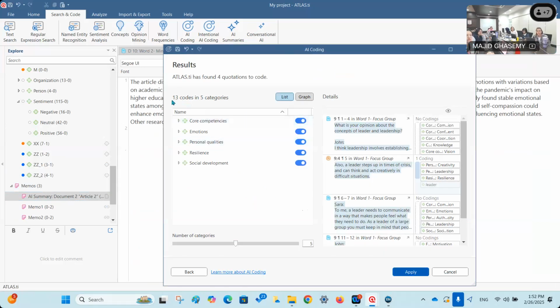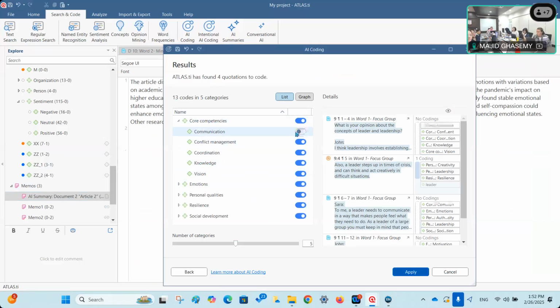All right, so 13 codes in 5 categories have been proposed by AI. If I click on these triangles, you can see all of those codes. If all of them are relevant to your research, you can consider them. If some of them are not related to your research, you can just remove them like this. And then if I click apply, these codes are applied to these 4 quotations that have been identified here. Can you see that?